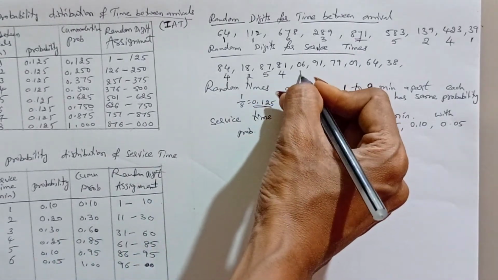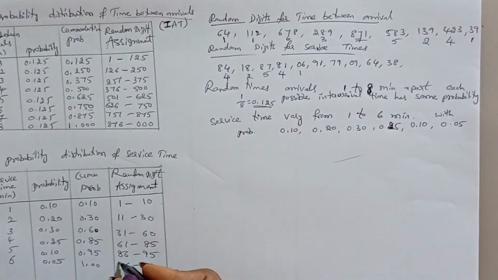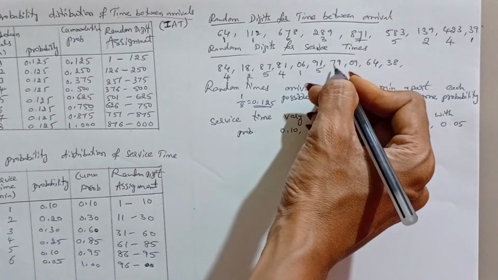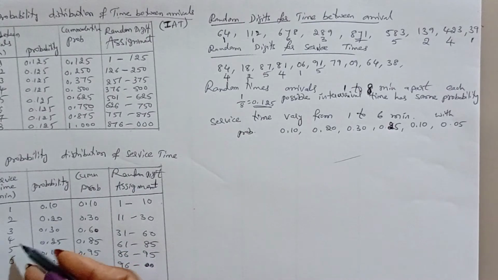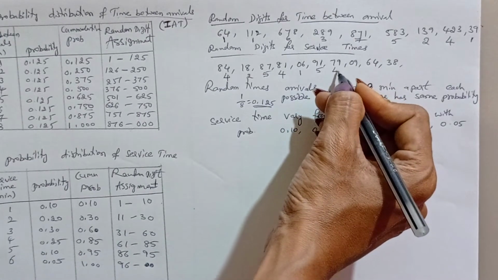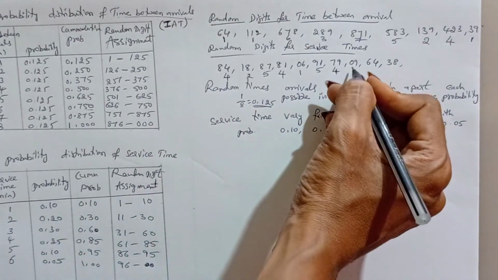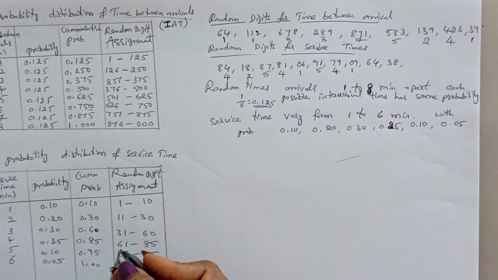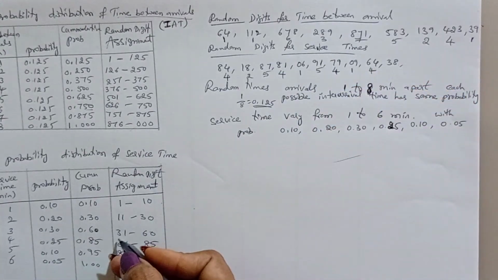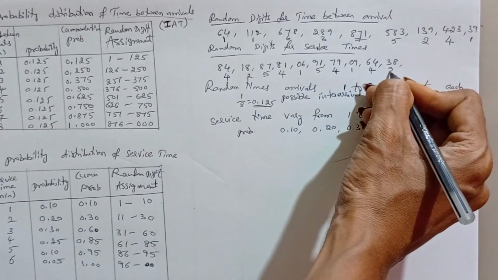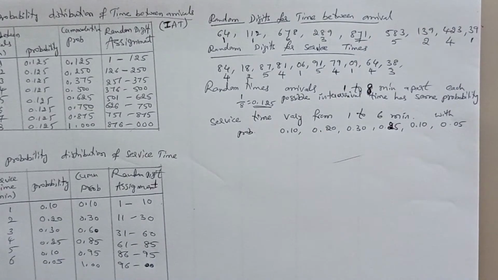6 means first interval, 1. 91 is 5. 79 is in between 61 to 85, that is 4. 9 means first interval, 1. 64 is in 61 to 85, that is 4. 38 is in 31 to 60, that is 3. So this is how to assign the service times from the given random digits.